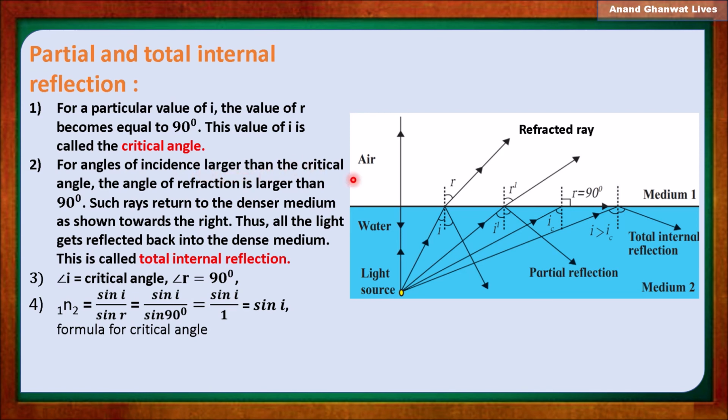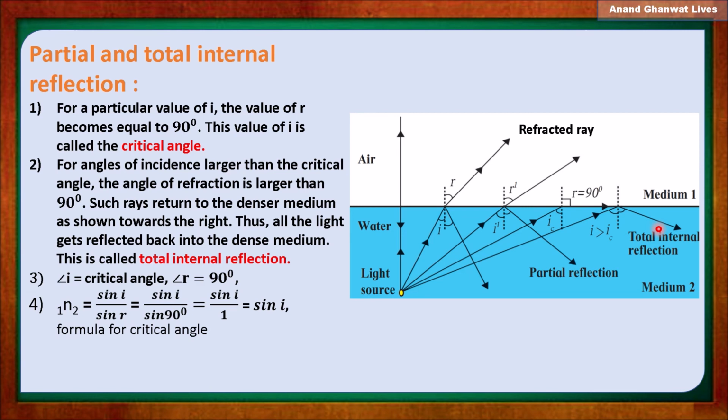For angle of incidence larger than the critical angle, what happens? R is also greater than 90 degrees. Thus we can easily understand that this light ray is totally internally reflected, or it comes again into the dense medium. Here the ray of light is not partially reflected or partially refracted. It is total internal reflection that we observe.